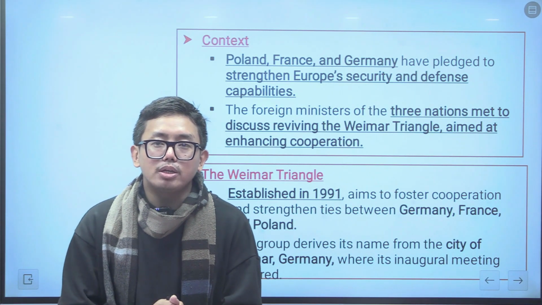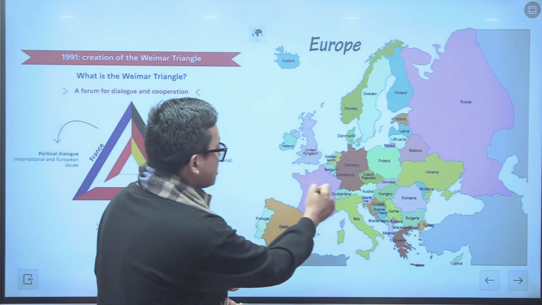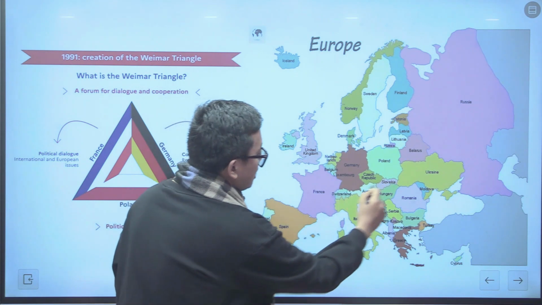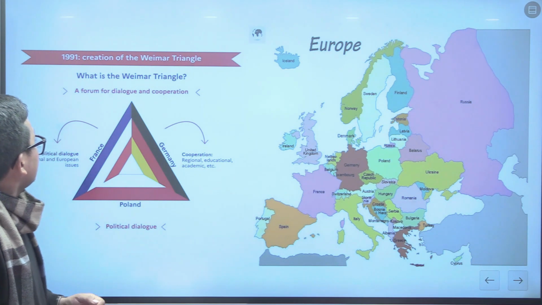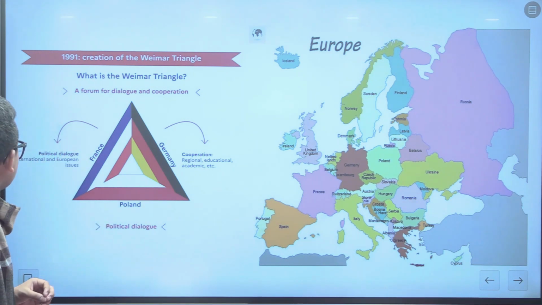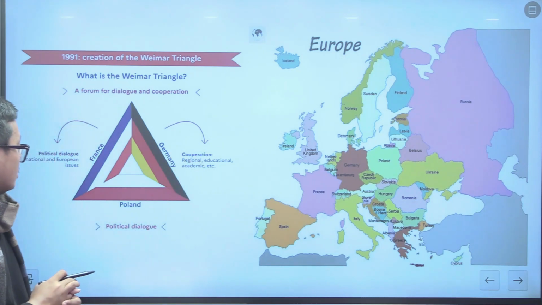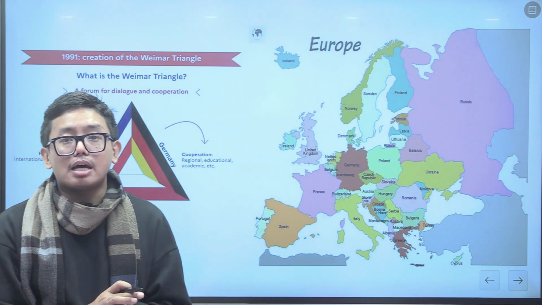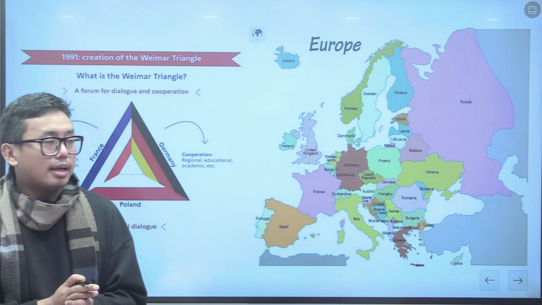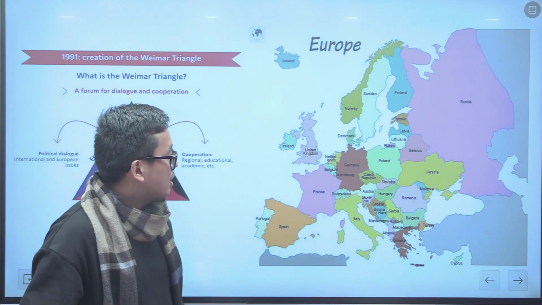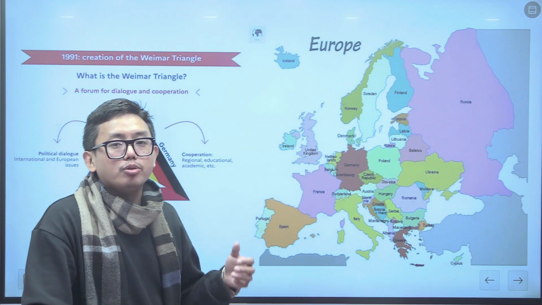Now let us discuss more in detail about this topic. This is the map of Europe, and you can see France, Germany and Poland here. These three countries make the Weimar Triangle, which is basically a forum of cooperation. The cooperation includes political dialogue, cooperation on regional matters, education, academic fields, and other dimensions, for instance health, education, etc. So this is the map of the Weimar Triangle, and you need to know all the places which surround France, Germany and Poland, as this topic is important from mapping in UPSC prelims as well.